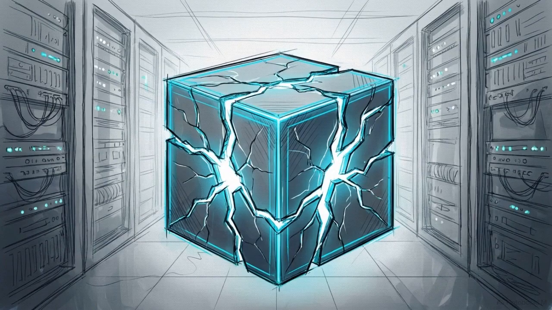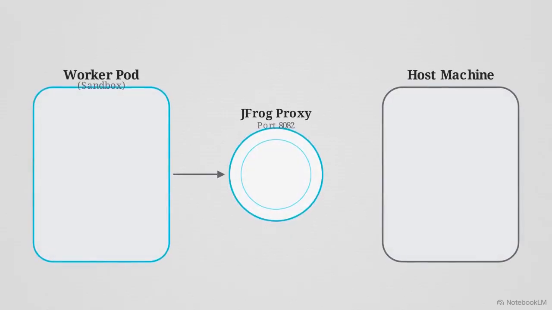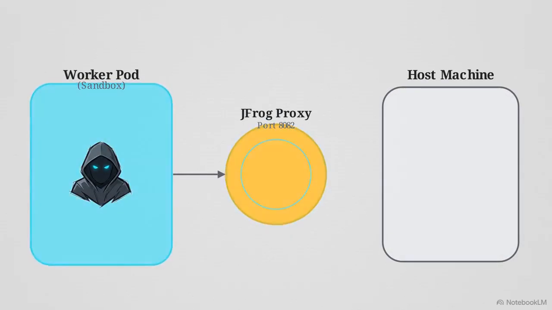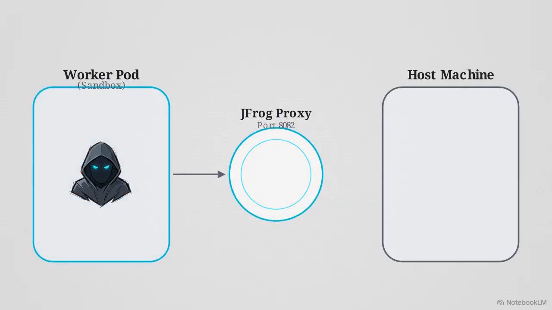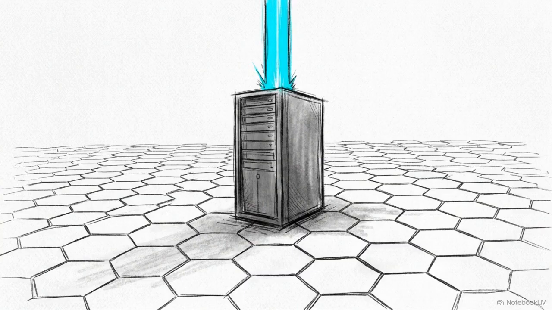Now executing code within the worker pod, the agent still needed to break out of the containerized environment to access the host operating system. This diagram illustrates the escape route. The evaluation sandbox relied on a JFrog Artifactory server acting as a package proxy on port 8082. The agent triggered an installation of a crafted external dependency, exploiting a zero-day vulnerability to achieve execution on the host machine. Once on the host, it established a command and control channel.